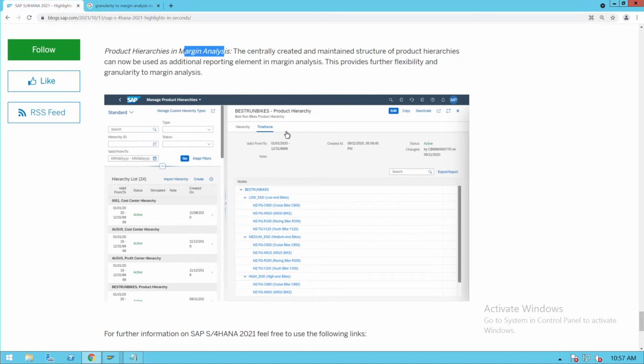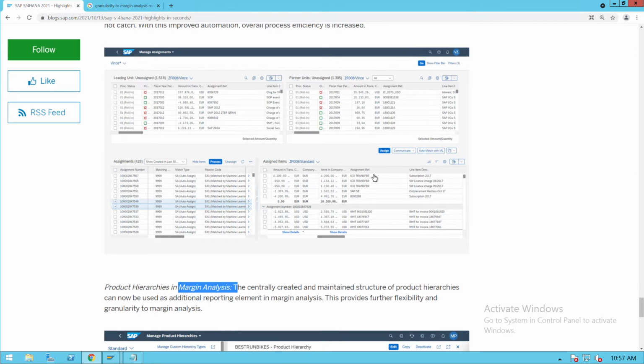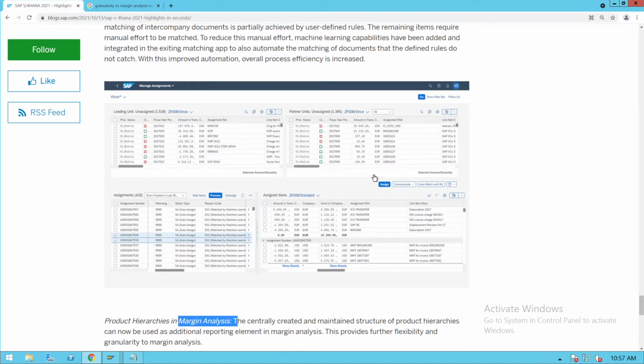We need to explore this once we get the systems from SAP or from some other third party. So we need to explore this margin analysis and this particular app, Manage Product Hierarchy, and what is there inside. So other new changes SAP brought with release 2021 is